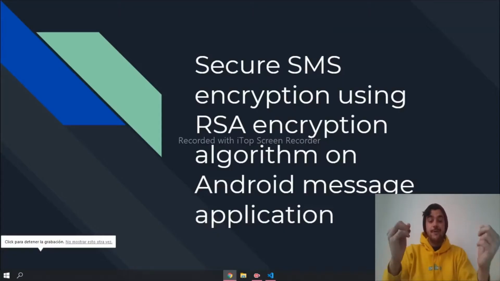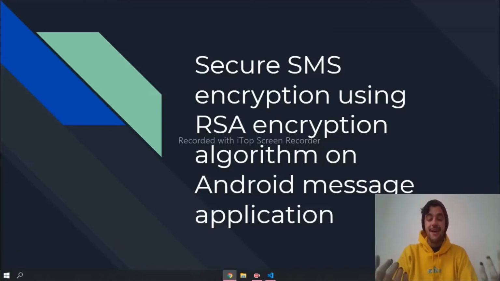Hi, we're a team composed by Victor Lima, Carlos Acosta, and me, Jose Menendez, and we're going to talk about secure SMS encryption using the RSA encryption algorithm on an Android message application.